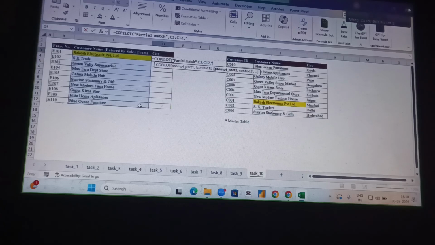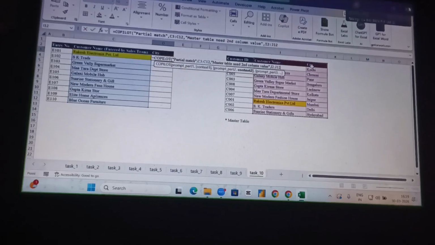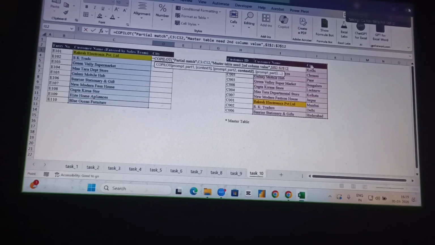Go to the second prompt: master table, second column. This is the prompt, and then we select the entire range for the master table and press enter for the table.